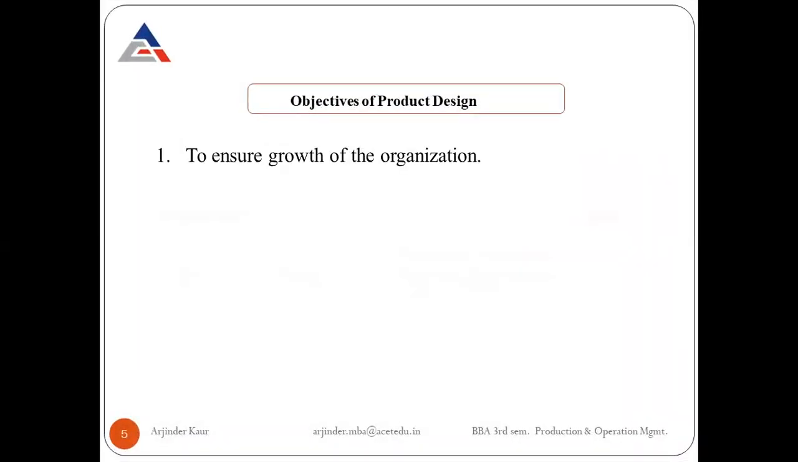So next is the objectives of product design. The very first objective is to ensure the growth of the organization. So product design is done to have a thought over it as a survival strategy or as a growth strategy. So means any company who is engaged into the manufacturing of goods or services, their sole purpose will be either to survive in the market. So if they are fighting a very tough competition, they might be focused only on their survival.